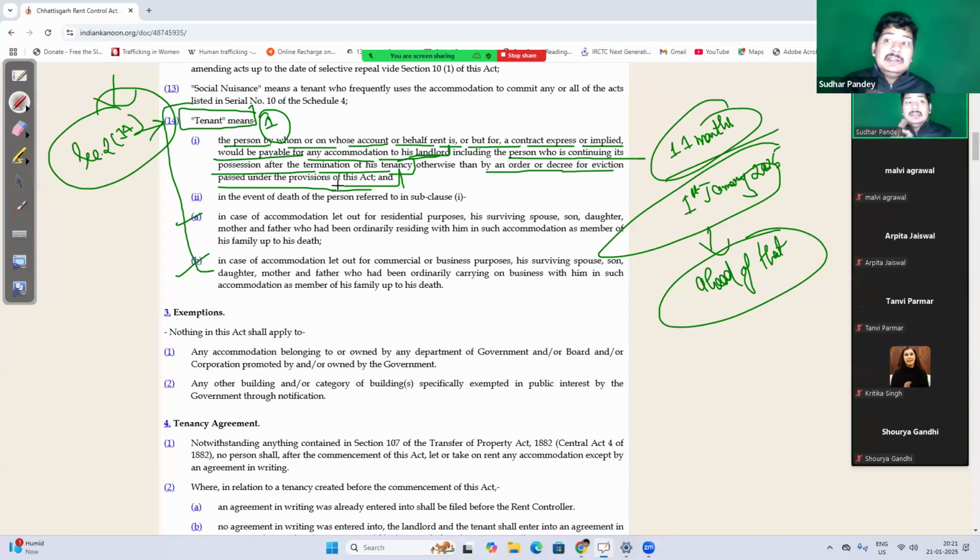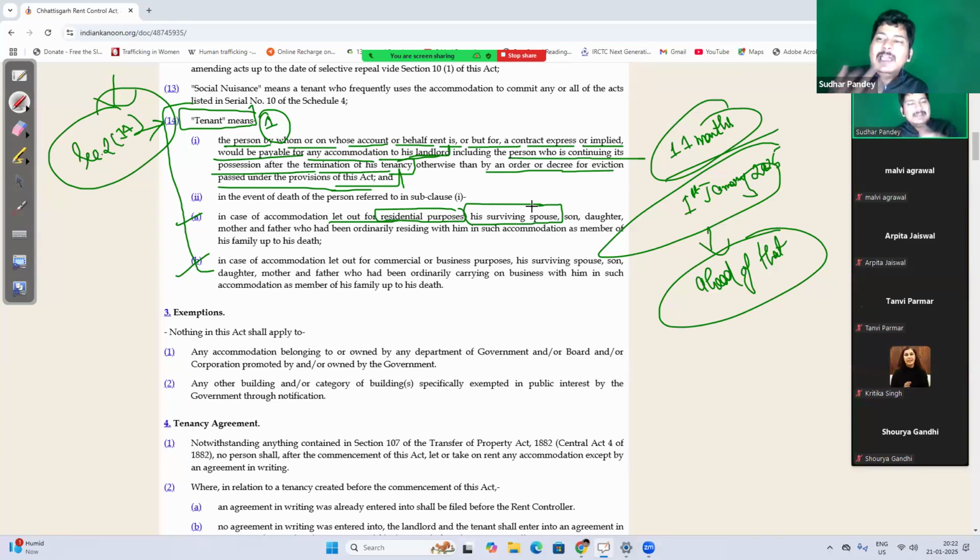Now the tenant shall include these other people in case of accommodation let out for residential purpose. Suppose I have given my house to someone as accommodation for residence, then his surviving spouse, let's assume that the rent agreement is in the wife's name or the husband's name.